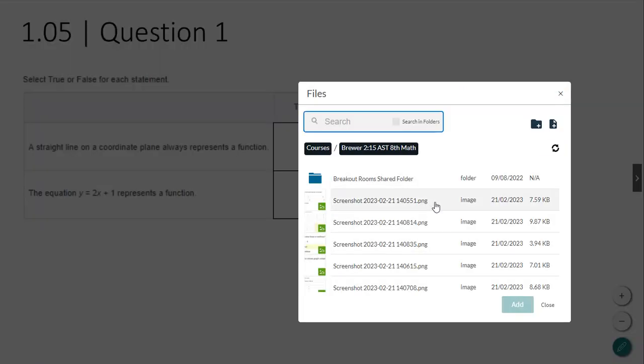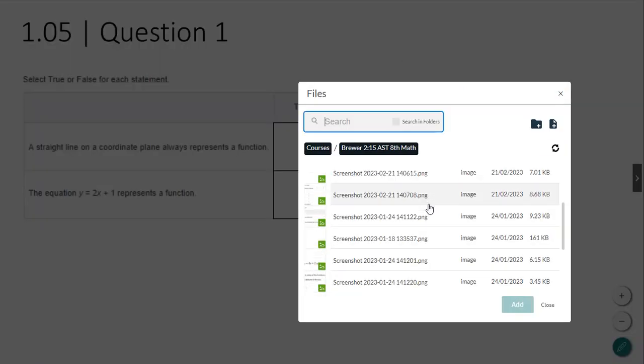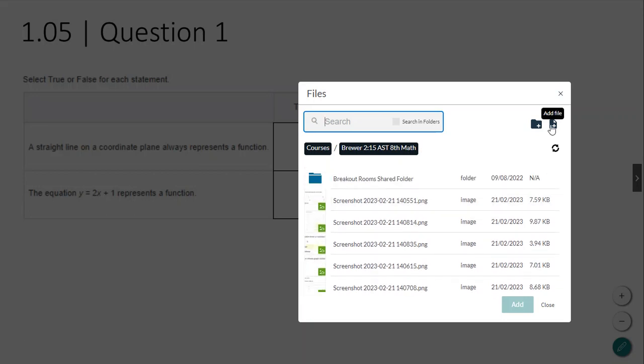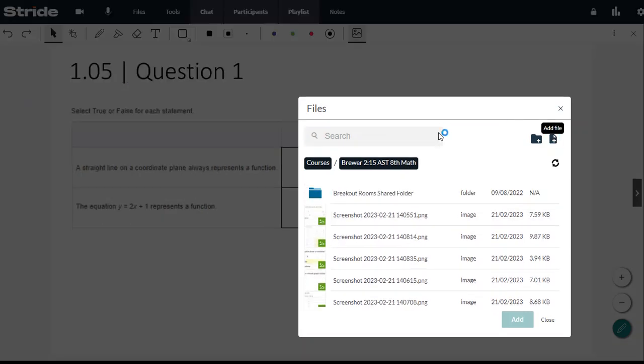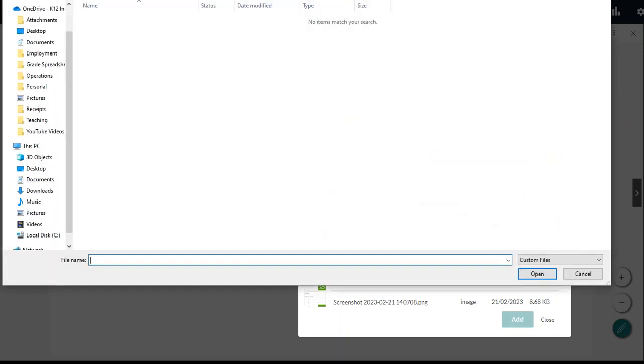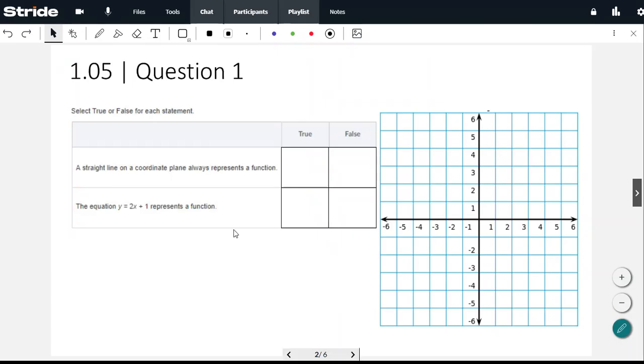I'm going to upload an image here. Okay, so I've uploaded the image. Sorry, I want to get a coordinate plane on here so you can see what I'm talking about. Okay, so a straight line on a coordinate plane always represents a function.